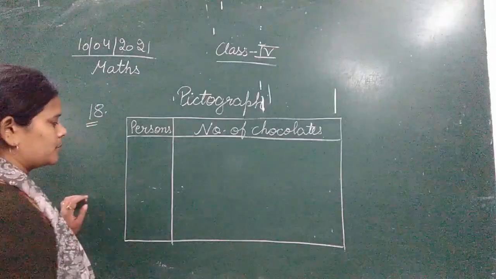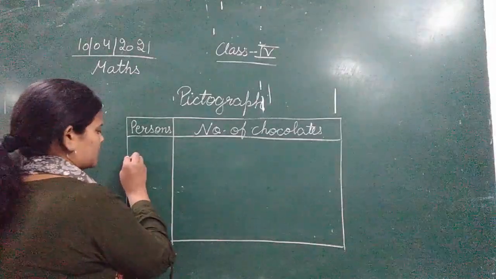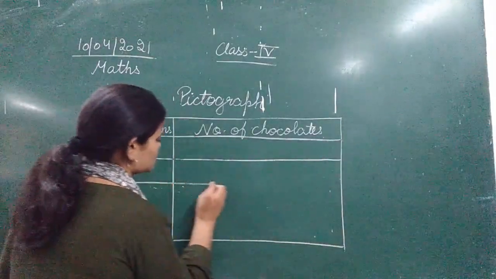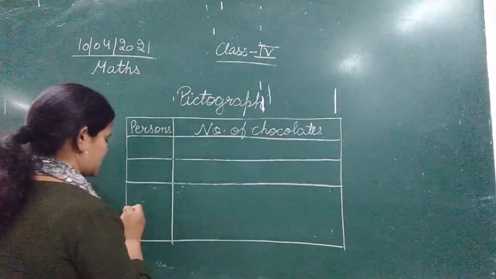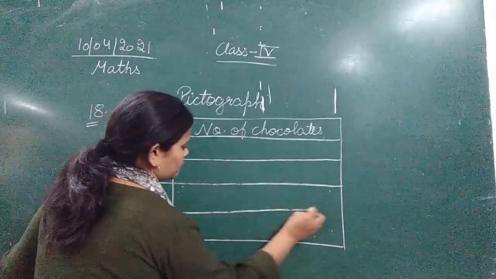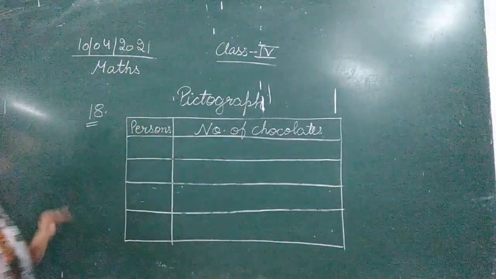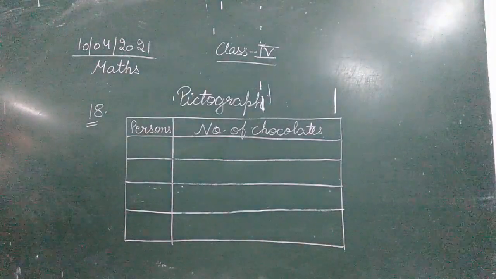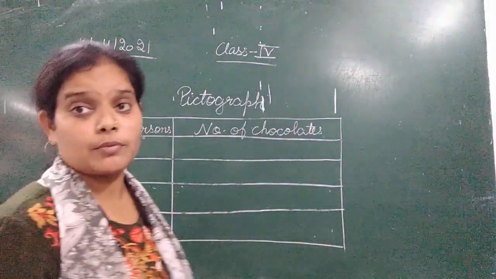Clear? How many persons are there? 4. So let's make 4 columns. 1, 2, 3, and 4. So 4 persons are here, and we have drawn the 4 columns. Next, let's write down the names of the persons.